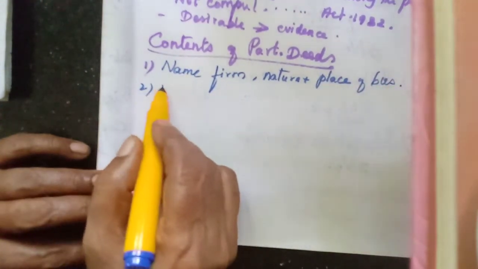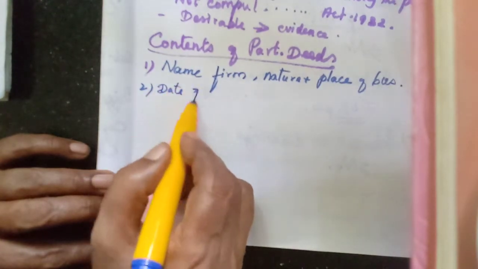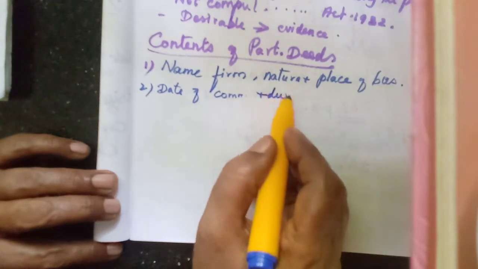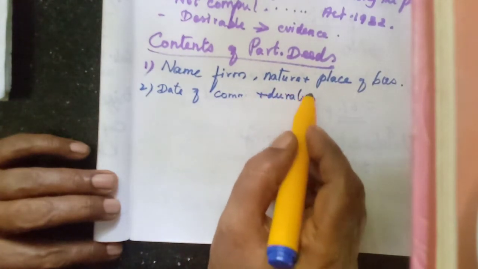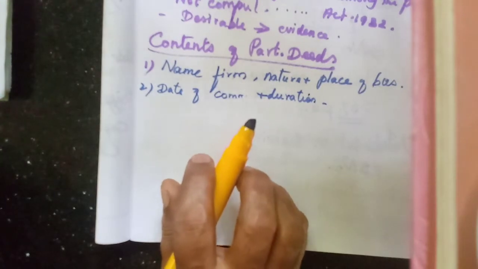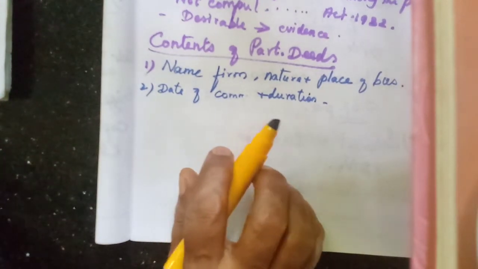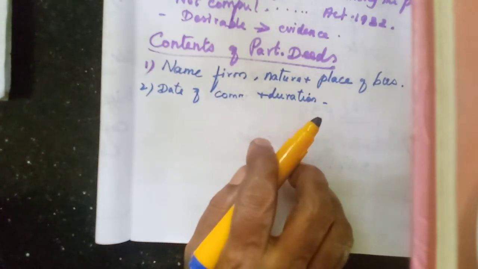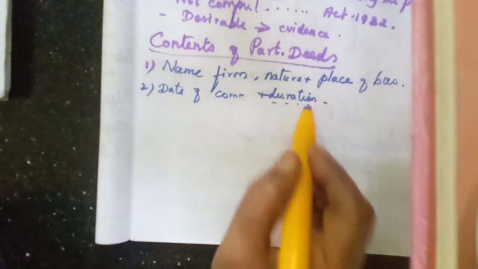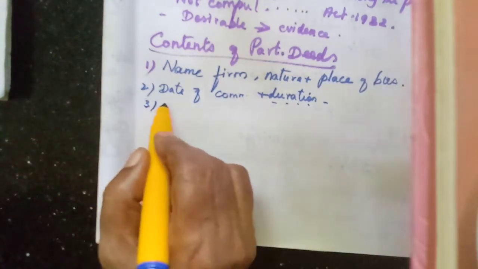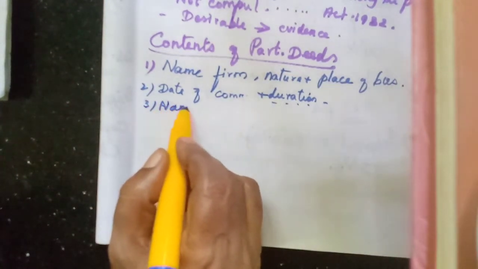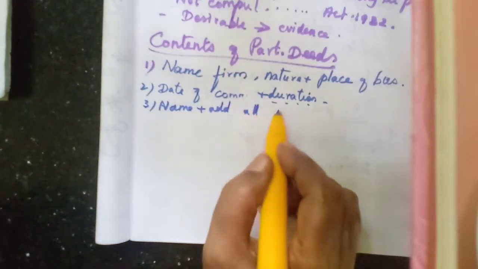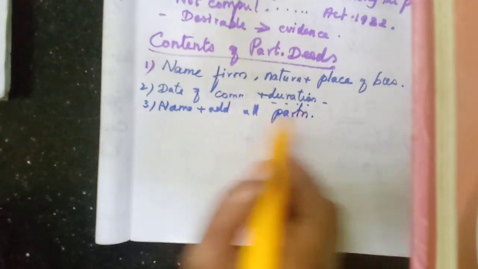Then when they are starting, the date of commencement of the business and its duration: when they have started and for how many years it will be running. If it is an agreement for doing a particular job, then that job will come to an end after 5 years, so they can mention the duration. Then the name and address of all partners, that is very essential.